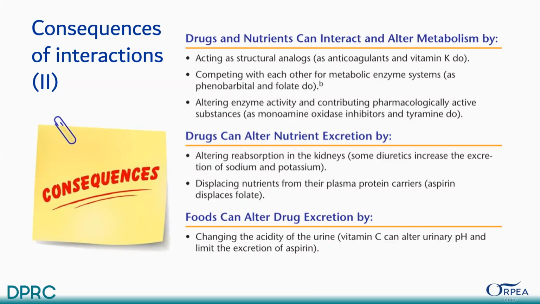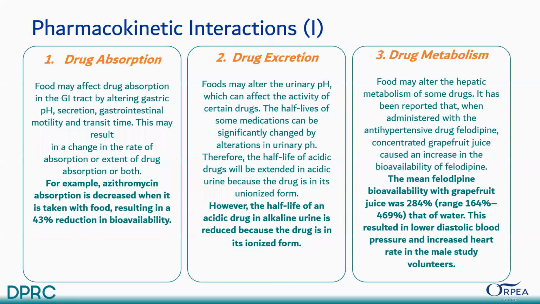Drugs can alter nutrition excretion by altering reabsorption in the kidney, like some diuretics increase the excretion of sodium and potassium, and by displacing nutrients from their plasma protein carriers, like aspirin displaces folate. Food can alter drug excretion too, meaning the food is affecting the excretion of a drug, by changing the acidity of the urine. Like vitamin C can alter urinary pH and limit the excretion of aspirin.